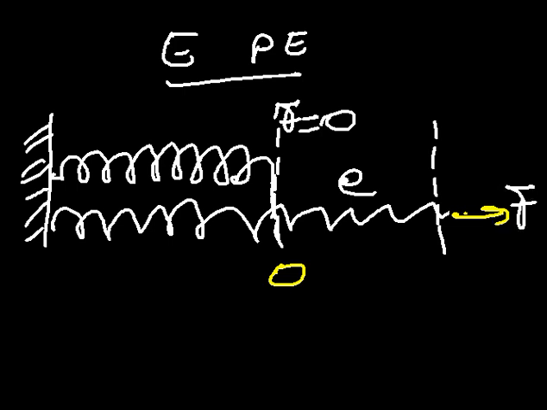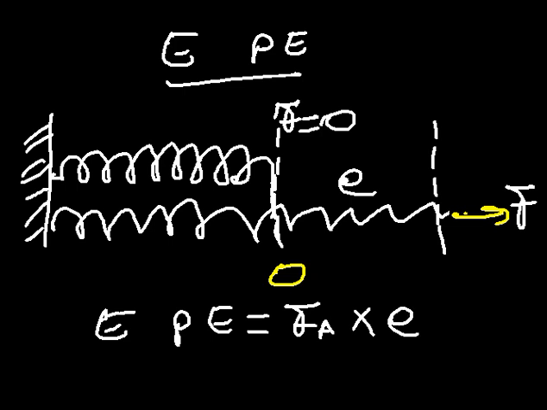Now, since the spring is said to be stretched up to this point, then there is elastic potential energy due to the stretching of the spring. And what is that energy? Elastic potential energy is given as the average force times the extension of the spring.